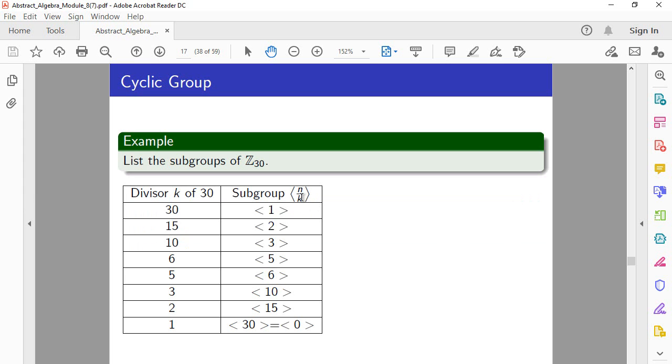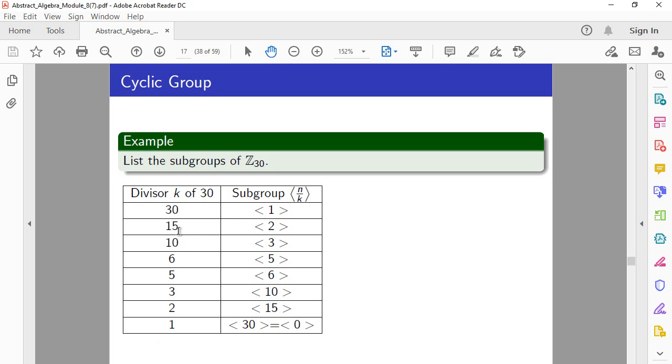Here n is 30, the order of the cyclic group, and k is the divisor. So the subgroup of order 30 is generated by 1, which of course makes sense. This is simply Z30 itself. Z30 is a subgroup of itself.